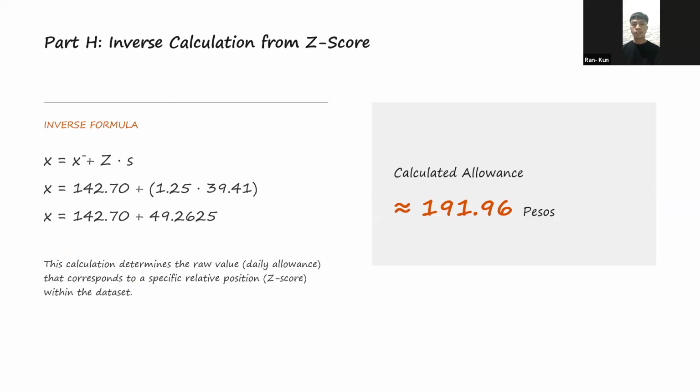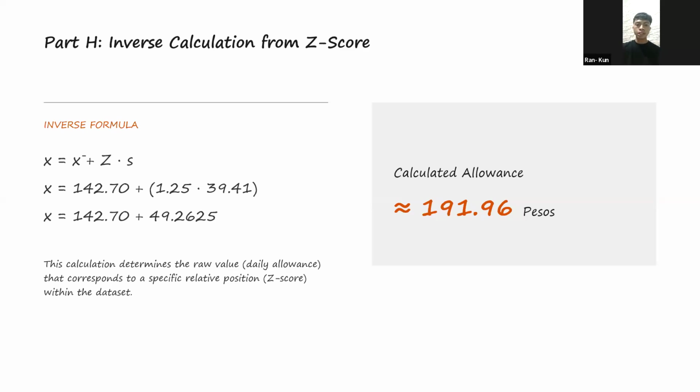The concept is that since z equals x minus the mean, divided by the standard deviation, we can rearrange the formula to solve for x, the actual value. This is called converting from z-score to raw score. The formula is x equals mean plus z times standard deviation.